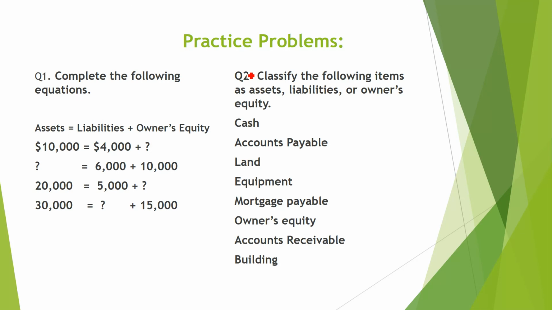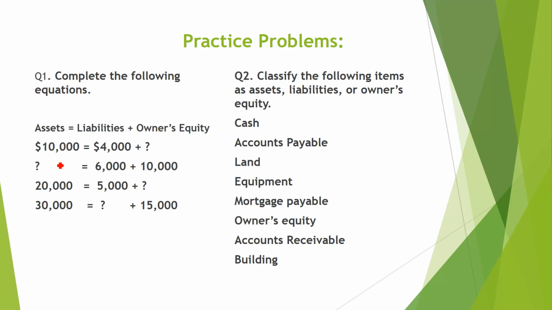And now I have set some practice problems for you. Whatever I have explained to you, whatever we have discussed, I have made very simple questions for you. Complete the following equations. Assets is equal to liabilities plus owner's equity. Suppose assets you have 10,000, liabilities you have 4,000. You have to find out the owner's equity. And keep in mind, balance sheet, both sides should be equal. So 10,000 minus 4,000, here will be 6,000. Both sides should be equal. This is called the balance sheet.